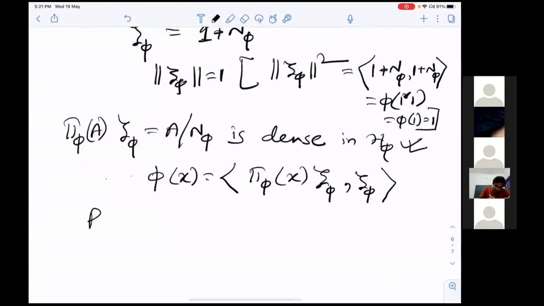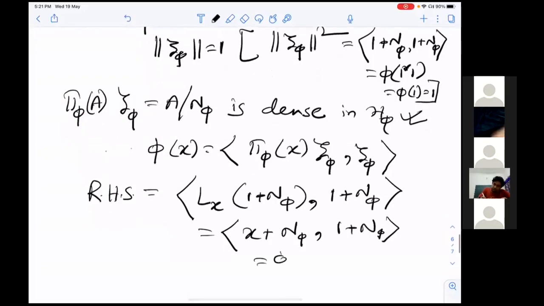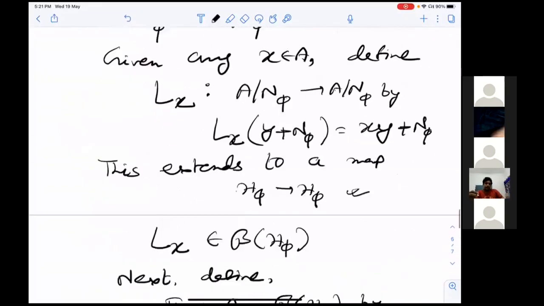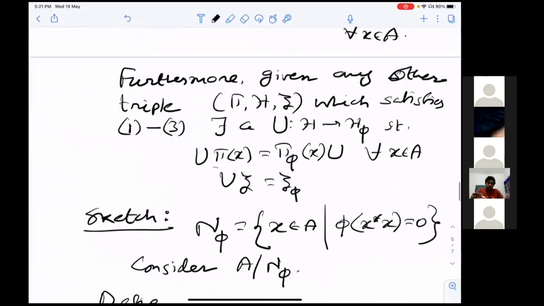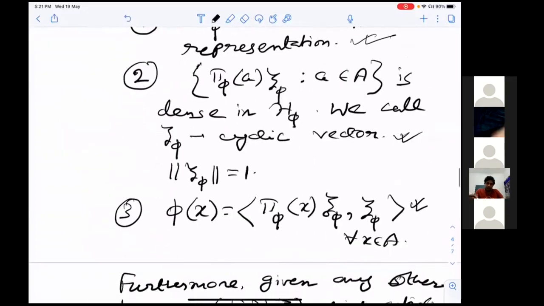The right-hand side equals the inner product of L of x applied to 1 plus N phi with 1 plus N phi. This is x plus N phi, comma 1 plus N phi, which is phi of x. So we have proved everything: pi phi is a representation, psi phi is a unit cyclic vector, and phi is recoverable from the representation.